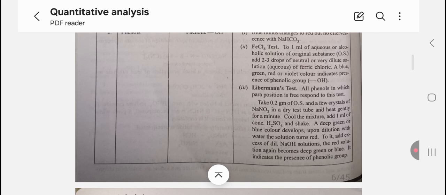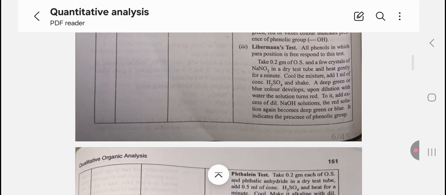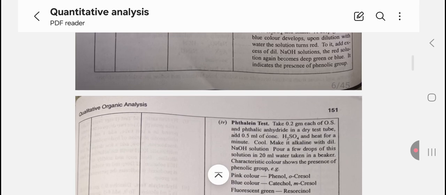Second, phenol, OH group. Blue litmus changes to red but no effervescence with NaHCO3. FeCl3 test. Liebermann's test: all phenols in which the para position is free respond to this test. Take 0.2 gram of the organic substance and a few crystals of NaNO2 in a dry test tube and heat gently for a minute. Cool the mixture. Add 1 ml of concentrated H2SO4 and shake. A deep green or blue color develops upon dilution with water. The solution turns red, and to it add excess of dilute NaOH solution. The red solution again becomes deep green or blue. It indicates the presence of the phenolic group.